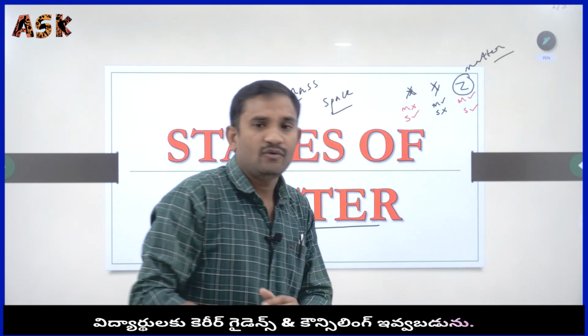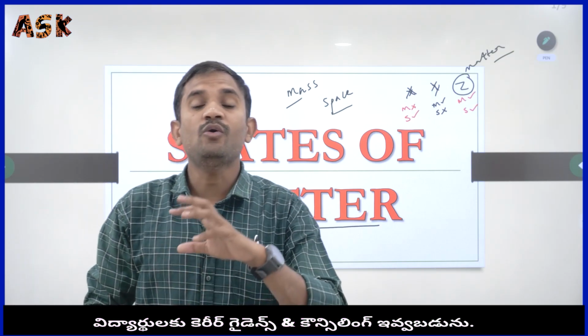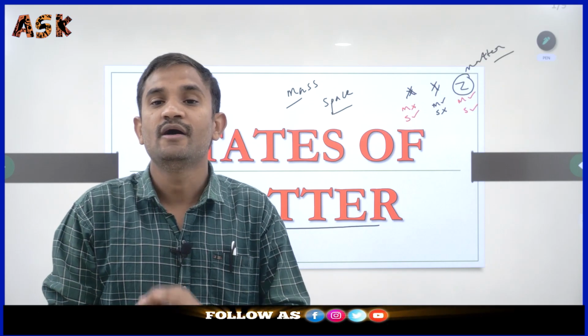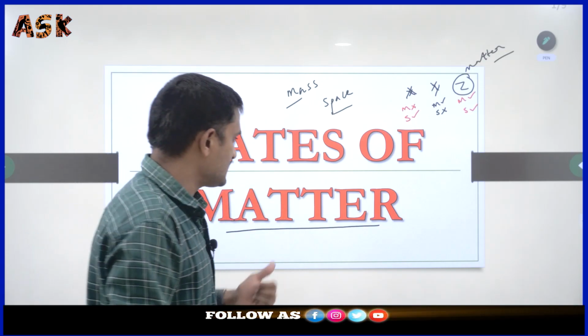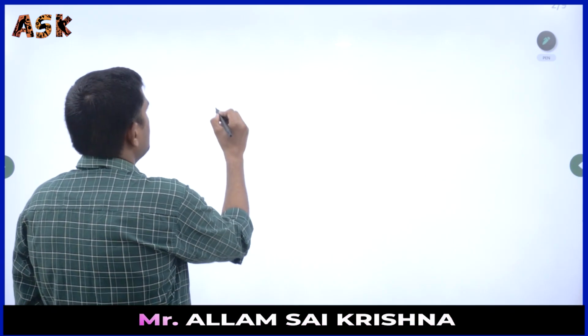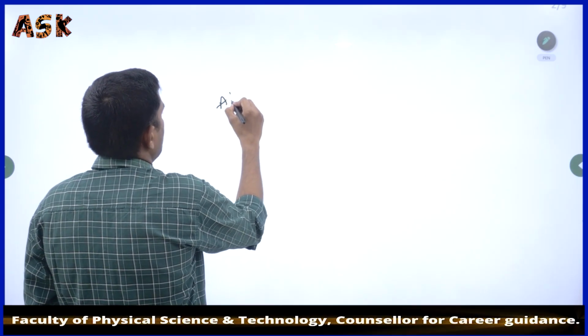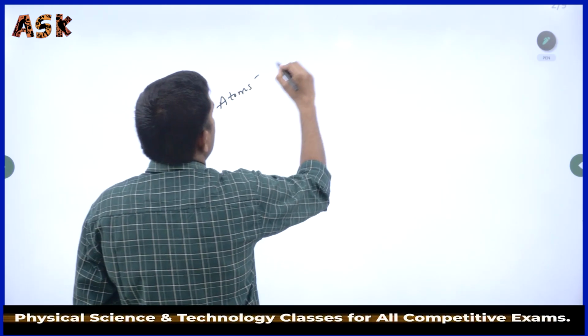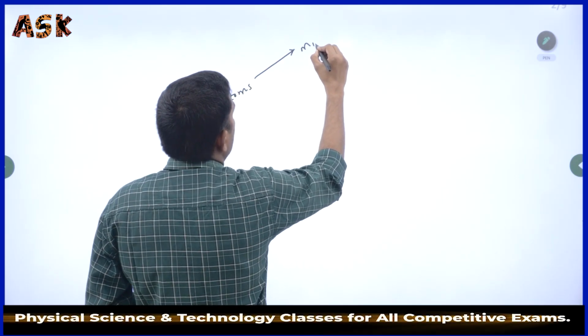Again, what I asked you: how can matter be formed? Who is responsible for forming matter? Let us see. We got the definition. Suppose here are atoms. These atoms combine and form molecules.